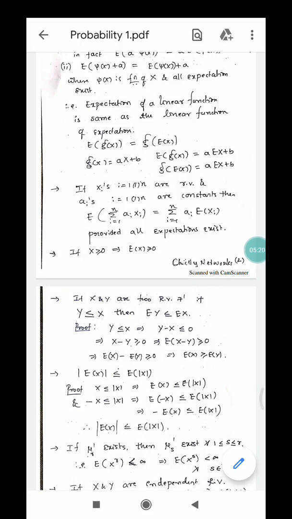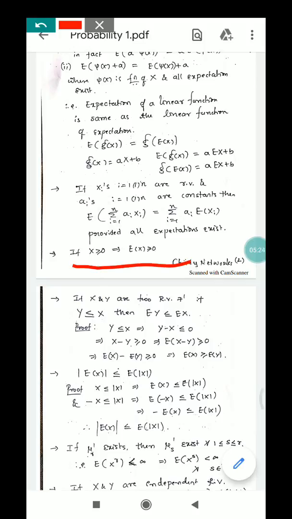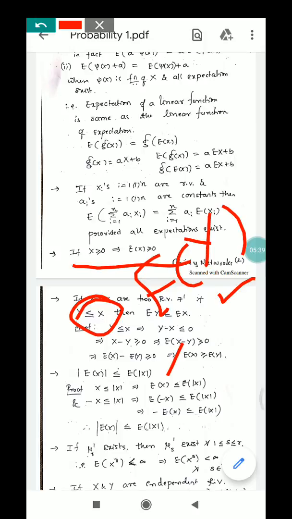And if x is greater than or equal to 0, that is, if a random variable x is greater than or equal to 0, then the expectation of x is also greater than or equal to 0. And if x and y are two random variables such that y is less than or equal to x, then the expectation of y is also less than or equal to the expectation of x.